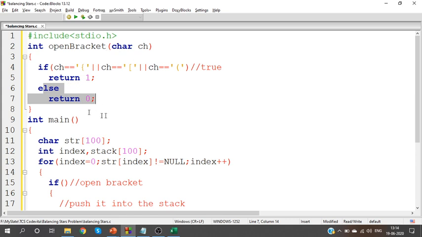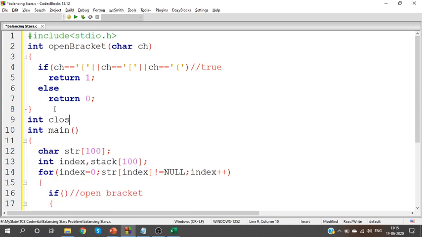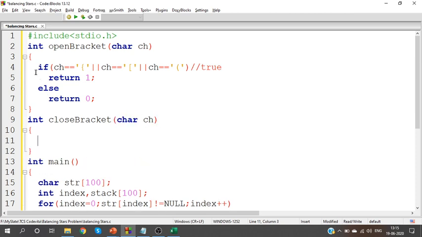You can also rewrite this with a ternary operator. It is up to you. Yes, I'm just explaining you the logic. Similarly, what can I do for close bracket? Receive a character, check whether, same process. Okay, I'll just type it out. Check whether the character is close curly bracket or close square bracket or close round bracket.